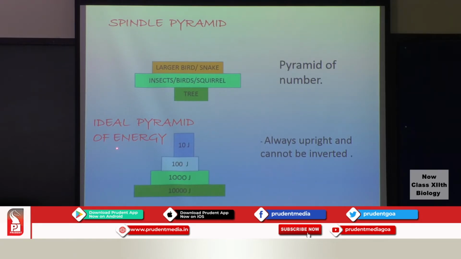Ideal pyramid of energy is always upright and cannot be inverted, just because we have seen something called the 10% law. So, when the energy flows from the lower trophic level into the higher trophic level, only 10% of energy will be flowing from the lower trophic level to the higher trophic level, and that is why the ideal pyramid will be always upright and cannot be inverted.